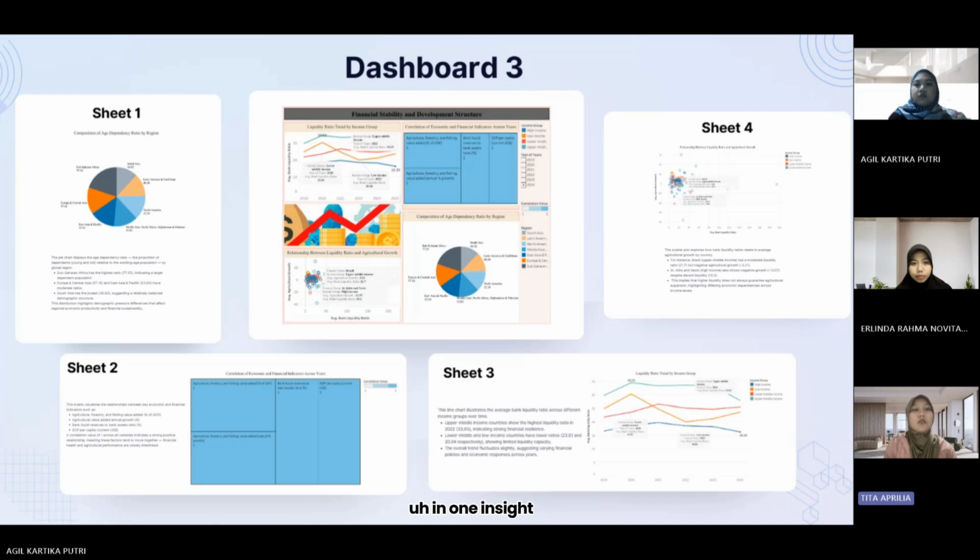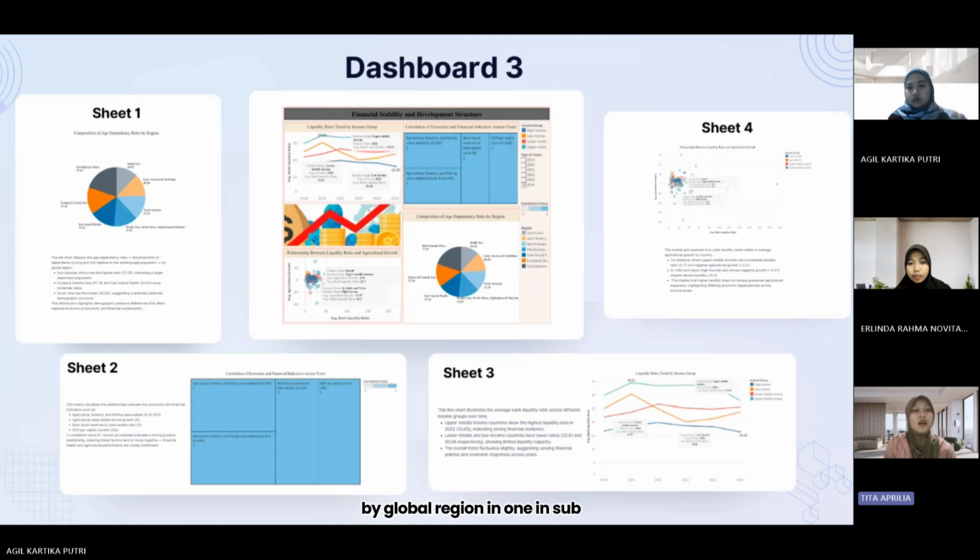In insight one, composition of age dependency ratio by region, the pie chart displays the age dependency ratio, the proportion of dependents, young and old, relative to the working age population by global region.